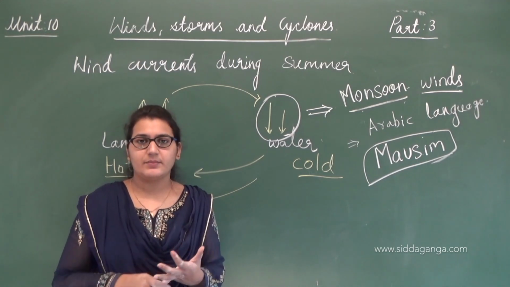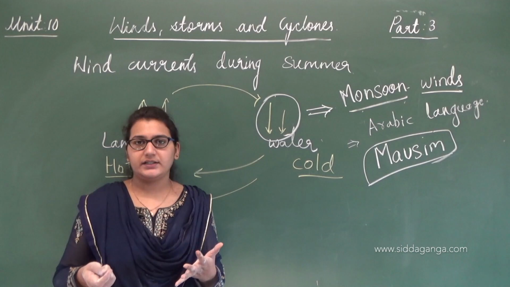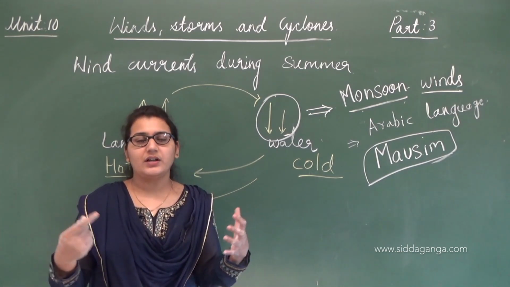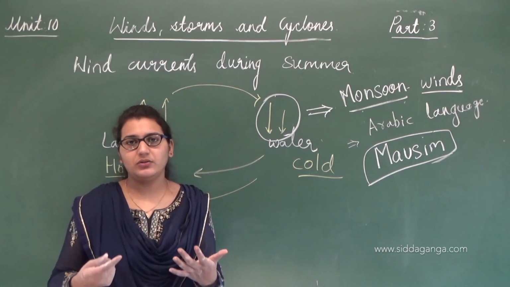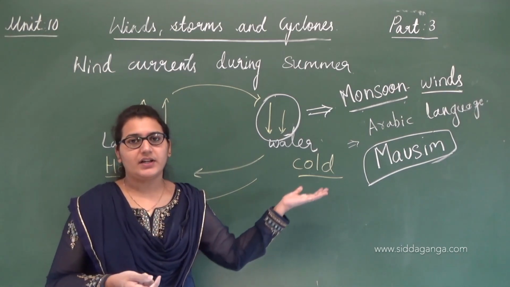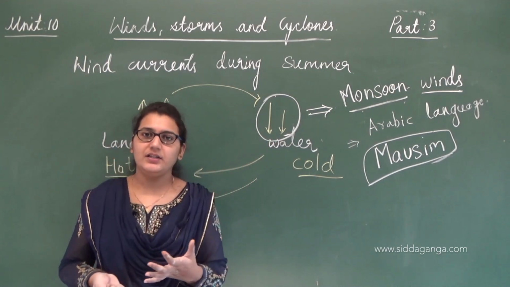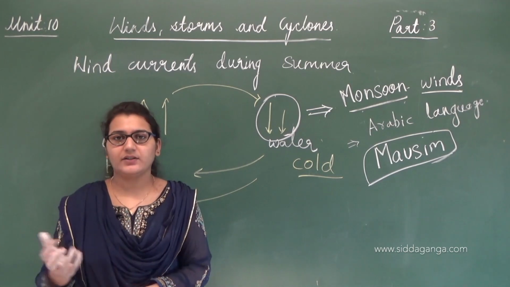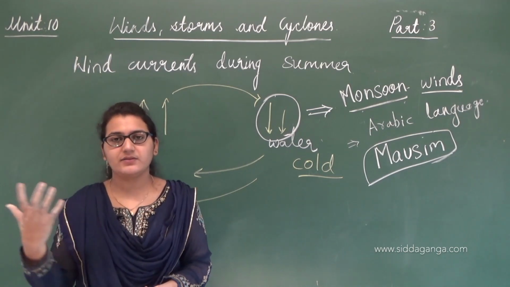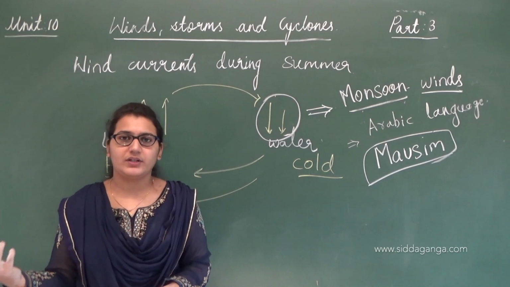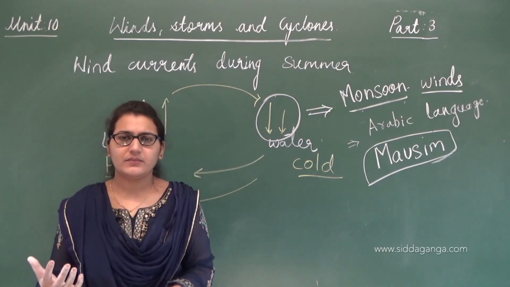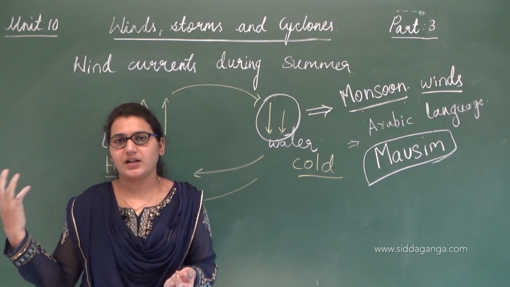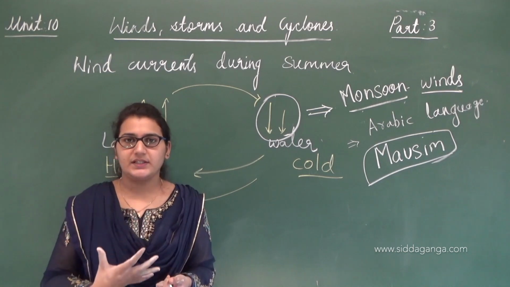Since India is basically an agricultural country, and agriculture is a vast occupation followed in India, we are more dependent on water. These rains are very important for us. Farmers will be waiting for this rain so that they can get a good amount of yield. So these rains play a major role in our lives, as they help our agriculture and give us food, a basic need.